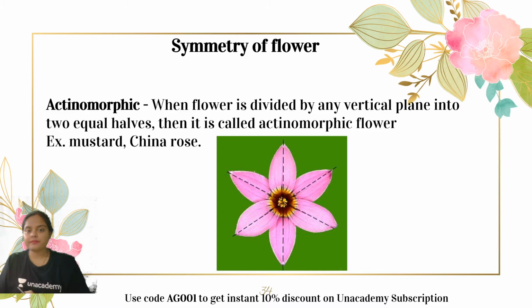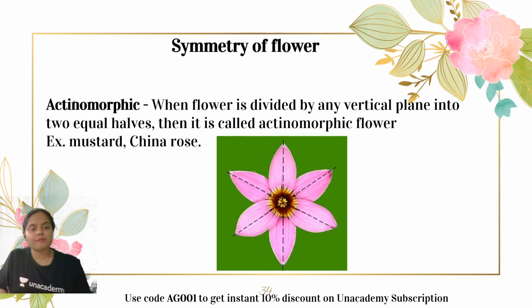What happens here? When the flower is divided by any vertical plane that passes through the center of the flower, it divides the flower into two equal halves. And see in this particular image, different planes are shown over here. If you cut the flower by any given plane, it will be divided into exactly two halves. That means there is more than one possible plane that you can pass, dividing the flower into two equal halves.